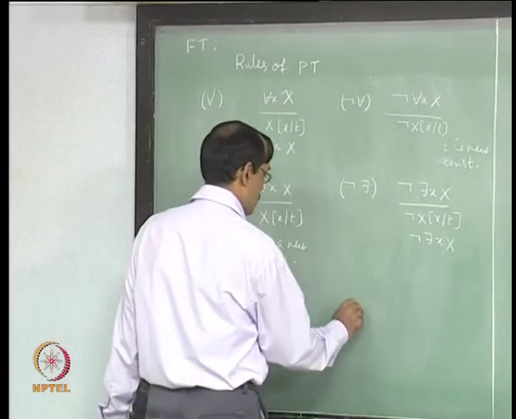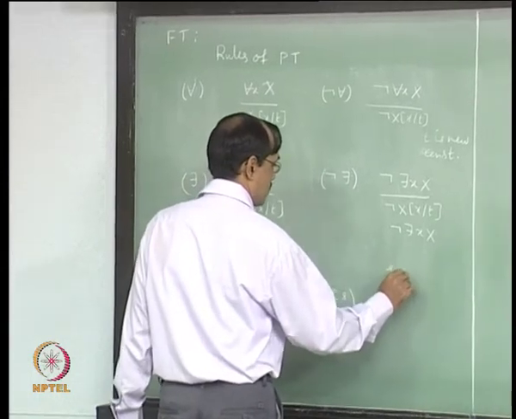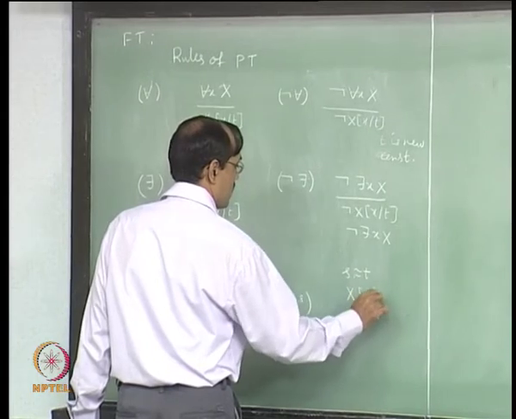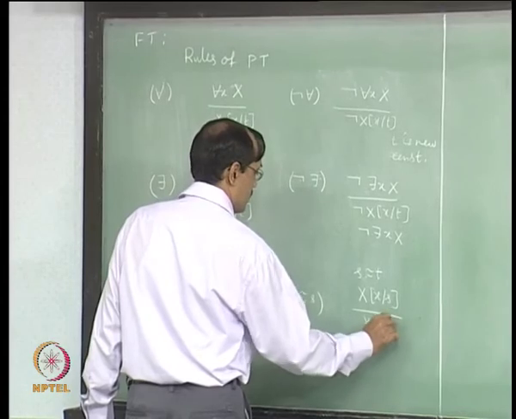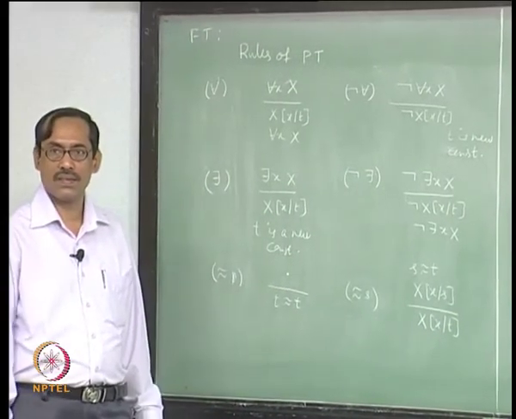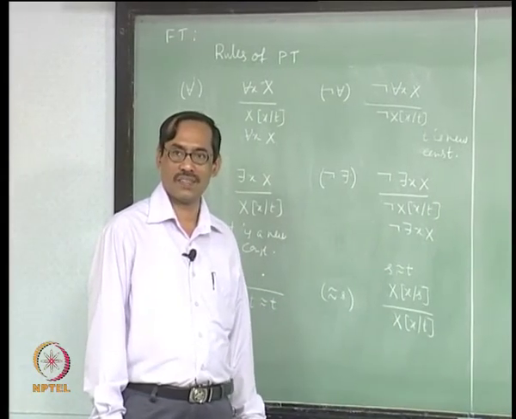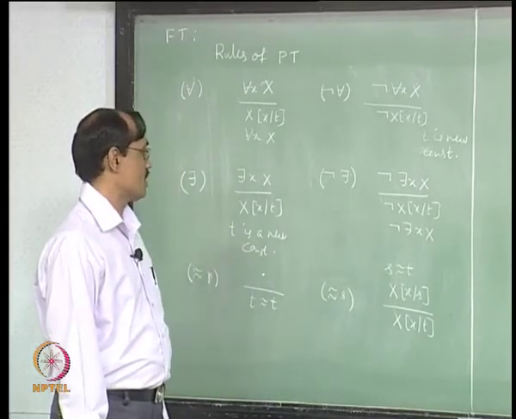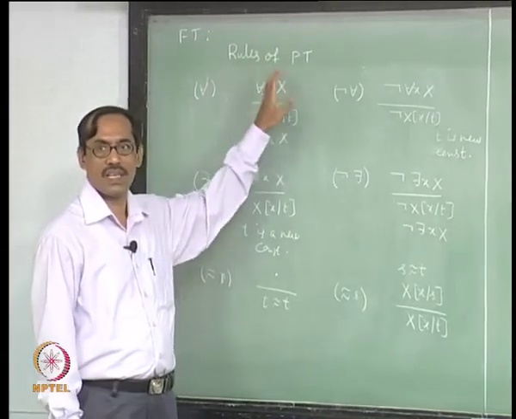Then you have substitutivity of equality, which says that if you have s equal to t and also another formula in which x by s occurs, then you can introduce x by t, okay. It is similar to our equality axiom, right, A7. Okay, let us see some examples. I am not repeating the PT rules, they are for the connectives as earlier.